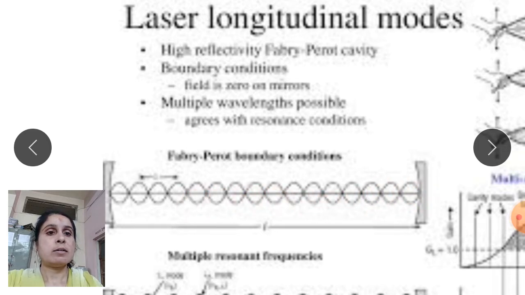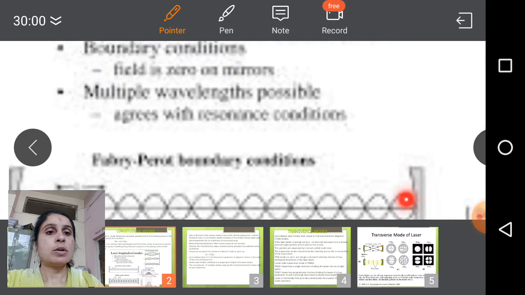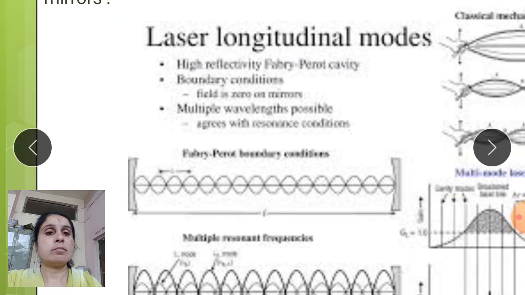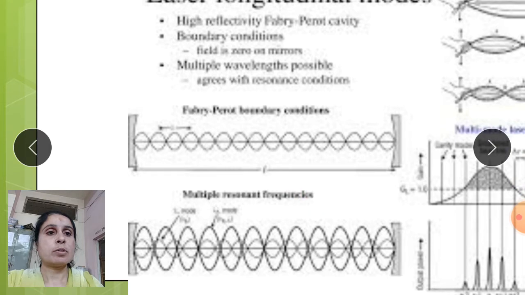The waveforms will be multi-mode, with multiple wavelengths determined by the resonance conditions, and the boundary conditions will be fixed. In this way, the straight line is bounded by the two mirror surfaces, and the waves are generated like threads.